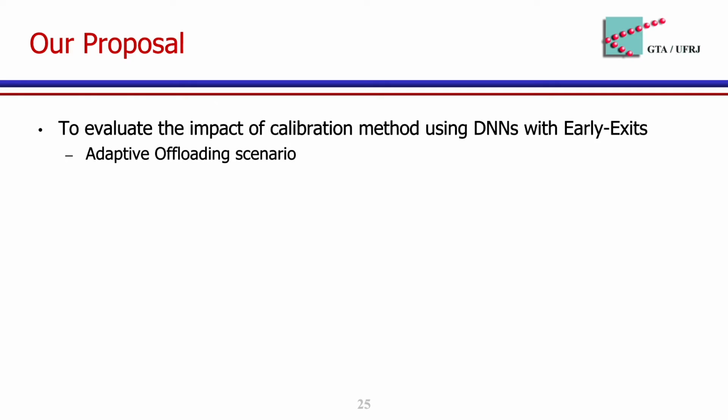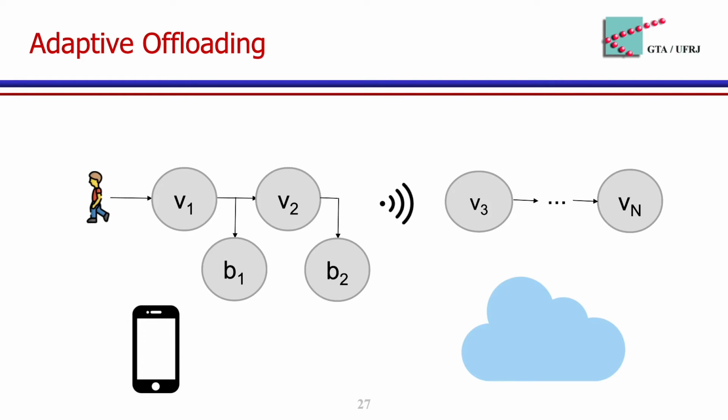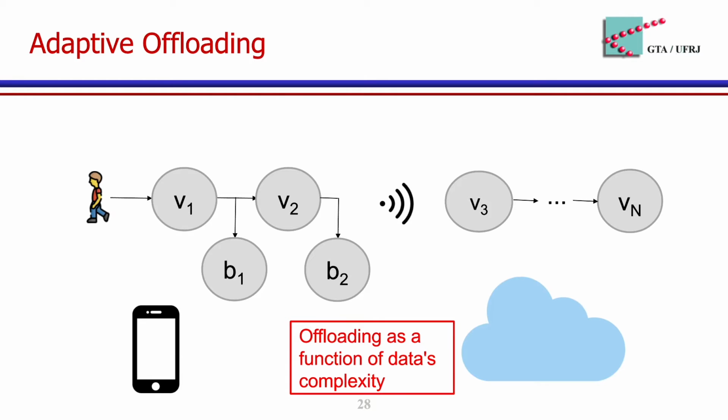Let's understand what this scenario is. In this scenario, we place one part of the DNN with all side branches on the edge side. Then, after this side branch, all layers are placed in the cloud. In this scenario, when the side branch can't classify a given sample with high confidence, the edge device sends the output feature to the cloud. Thus, our scenario enables offloading as a function of data's complexity. Consequently, easier samples are classified on the edge side, while the harder examples are classified in the cloud.